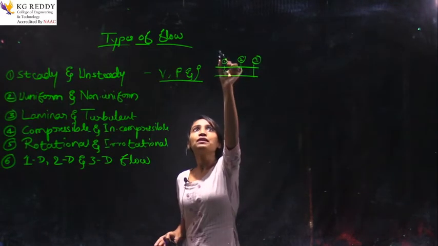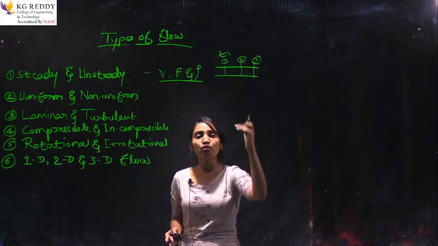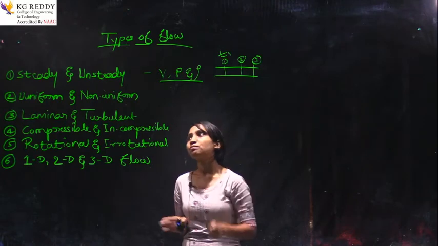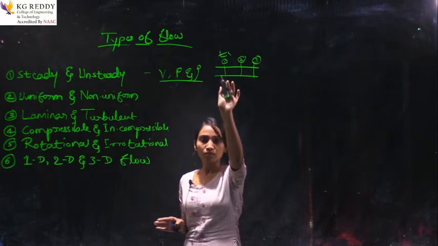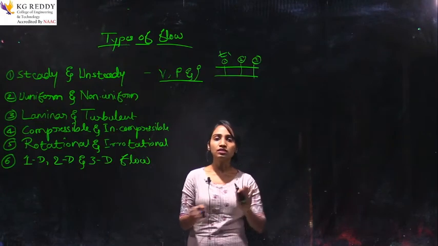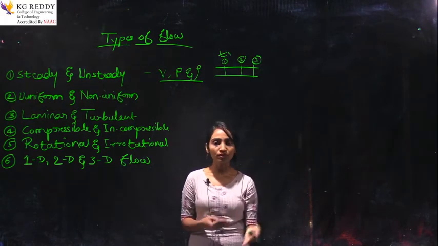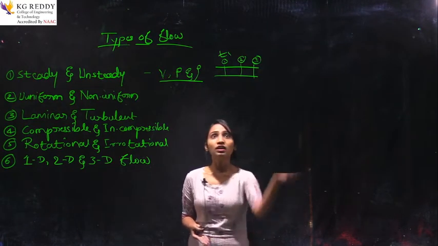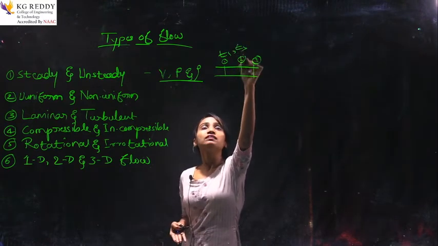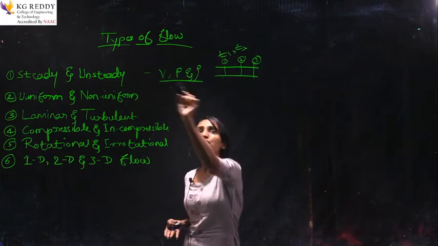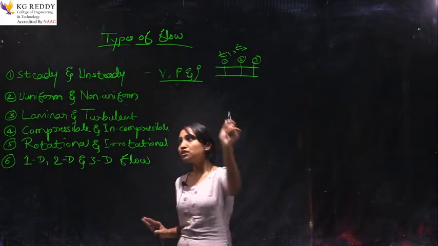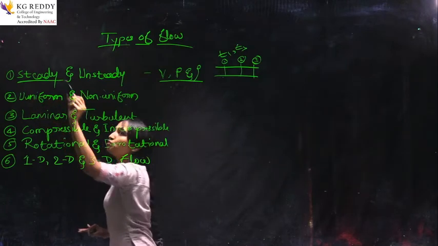At a time t1, one particular time, the velocity will be something like 3 or 2, some value. After some fraction, at another time t2, at the same point the velocity will be the same. It will not be changing at all. That's what we call steady flow.